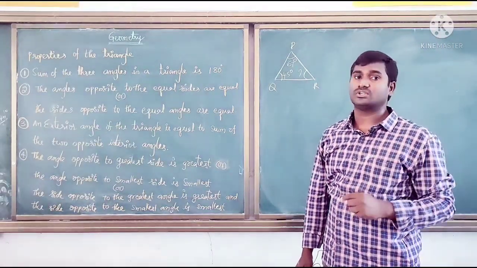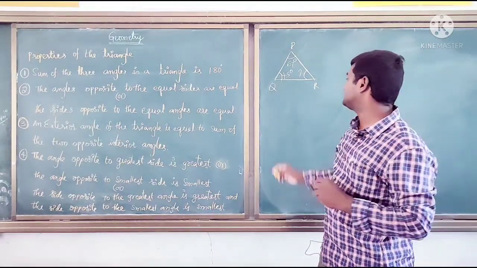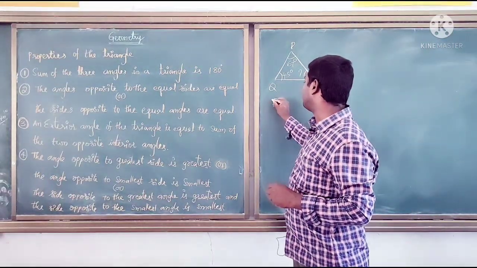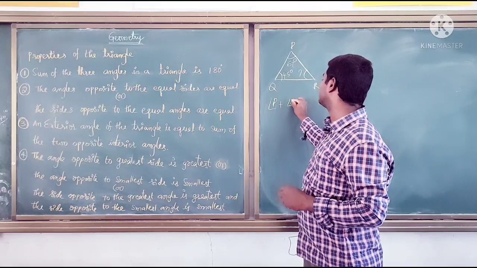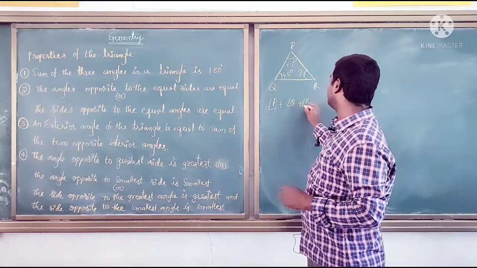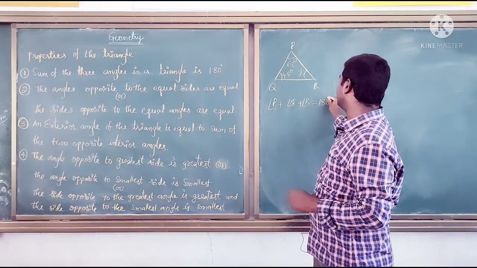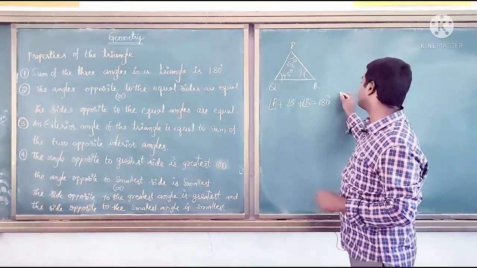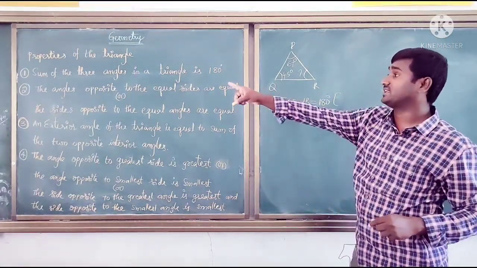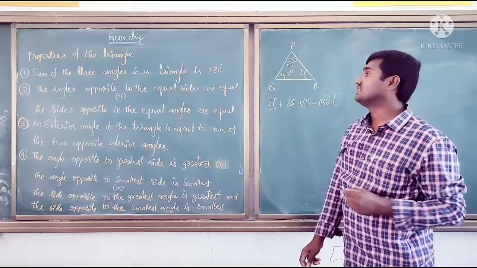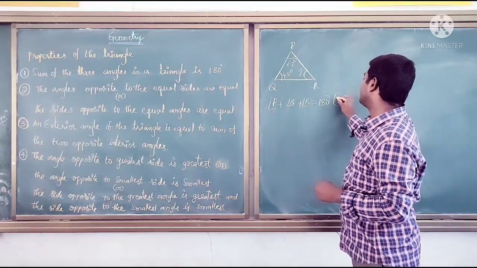So how are we going to solve it step by step, in the descriptive manner? We know that angle P plus angle Q plus angle R equals 180 degrees. Because what is the property? Angle sum property: the sum of three angles in a triangle is 180 degrees. I am writing the reason.